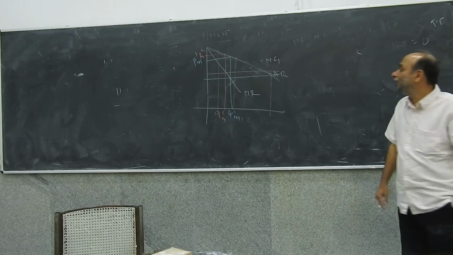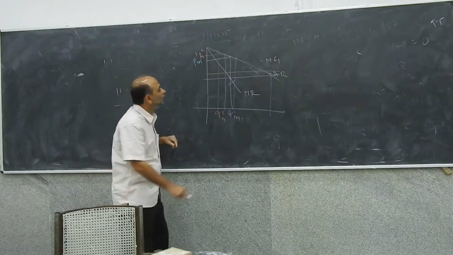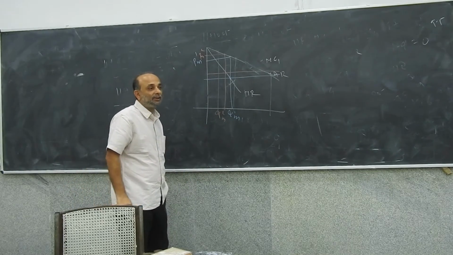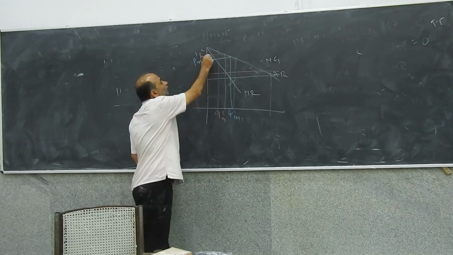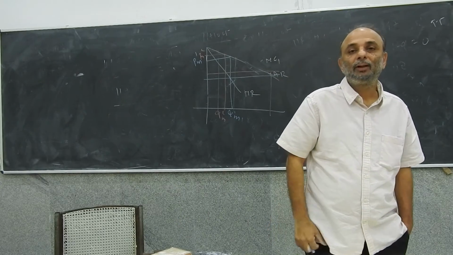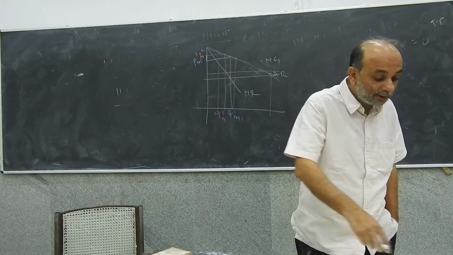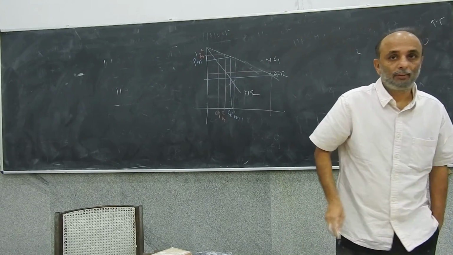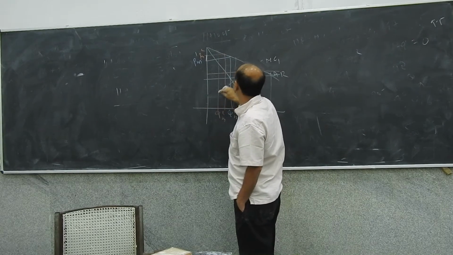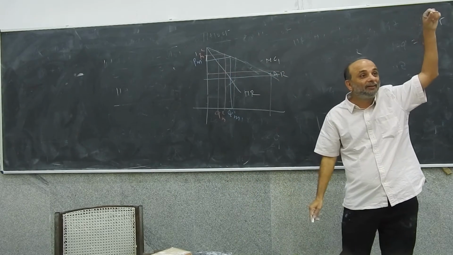Now tell me one thing. What is the extent to which the quantity has fallen, by this gap? What is the extent to which the price has increased, by this gap? What are the determinants of these gaps? What determines that gap? Change in marginal cost. What would determine this length, or correspondingly this length? The slope of the demand curve.